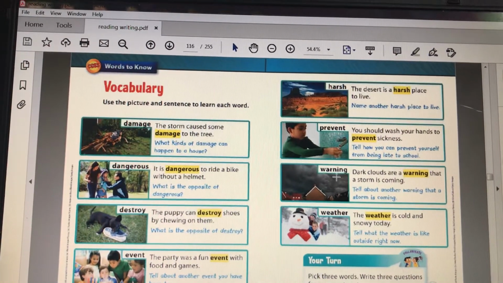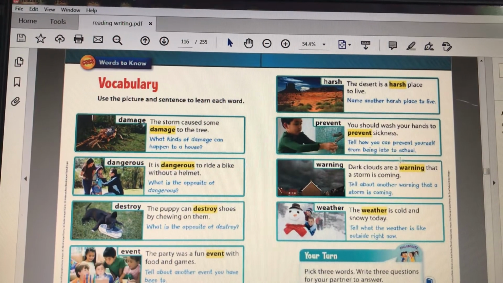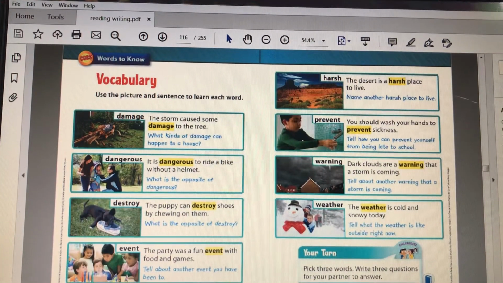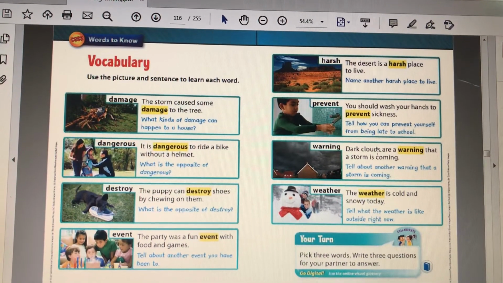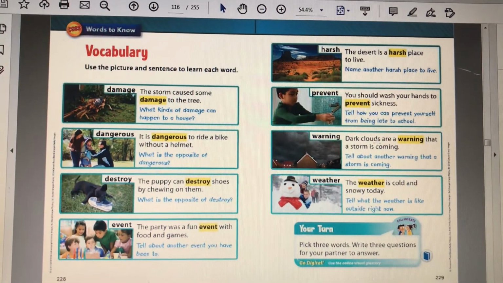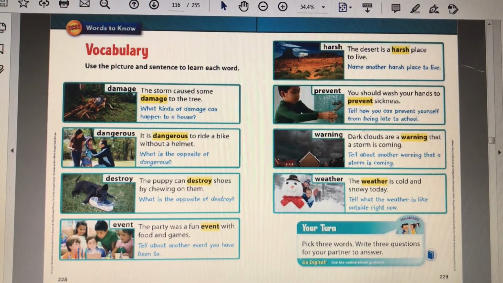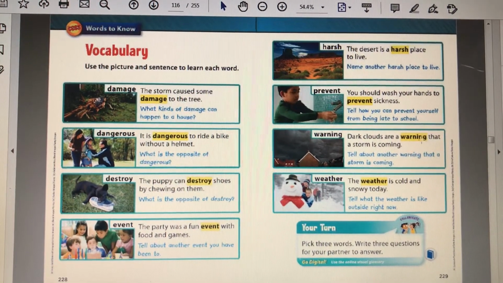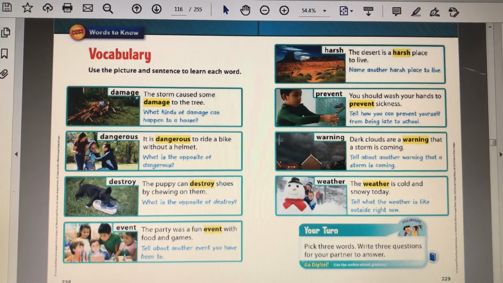Okay, warning. Dark clouds are a warning that a storm is coming. So it's like a sign, and I tell you guys, I'm going to give you a warning in class if you keep talking. So this is a sign that you are going to be in trouble later on if you continue doing something. So dark clouds are a warning that a storm is coming. It's like a signal for people that a storm is coming because the clouds are very dark.